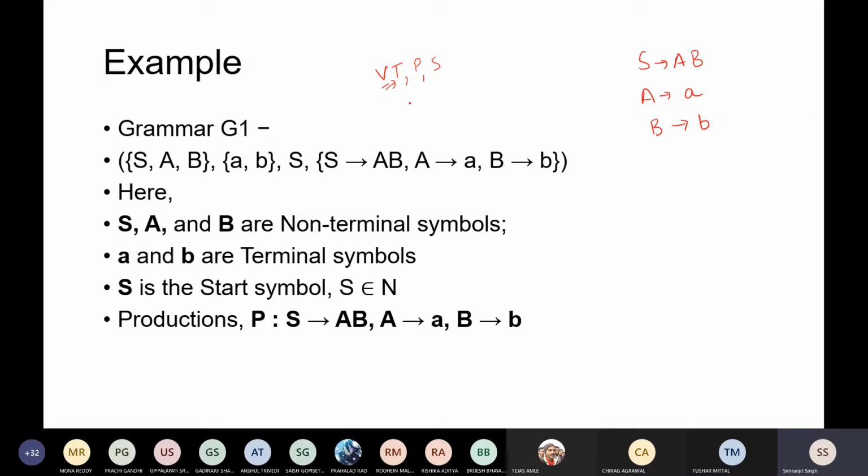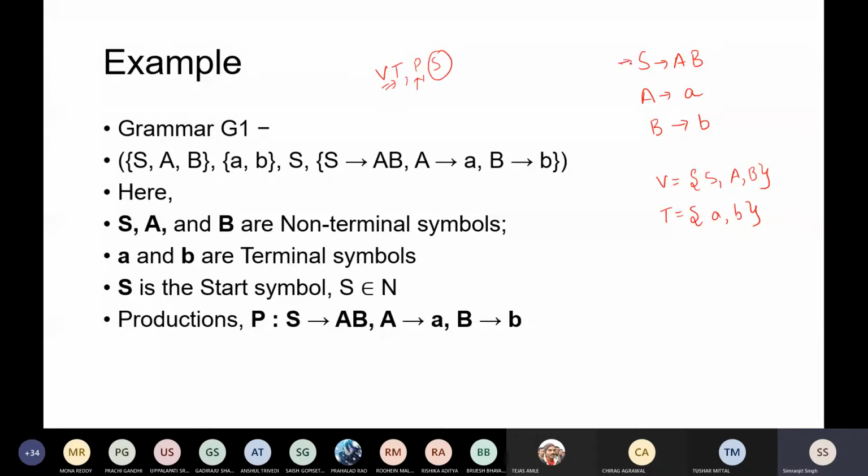So V is your non-terminal. Non-terminals are capital letters, so that is S, comma A, comma B. So this is V. Now T is your terminal, that is your small letters. Small a and small b are already there, so that is also part of it. And there is a start symbol.